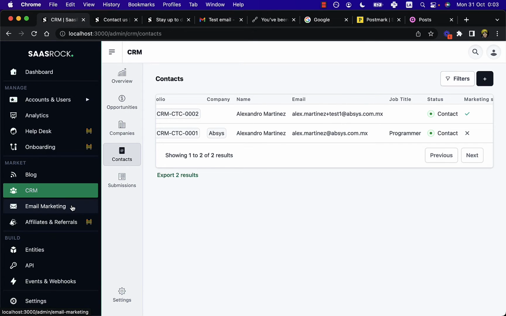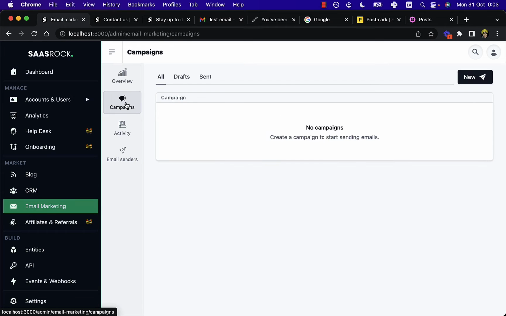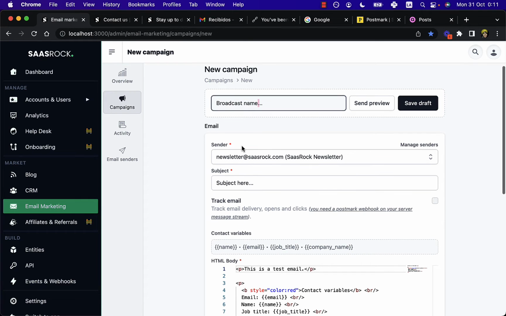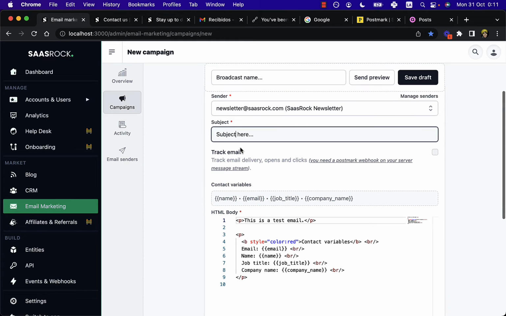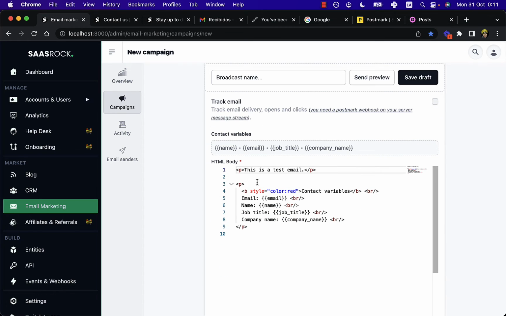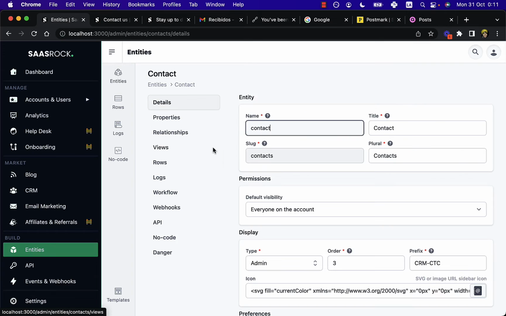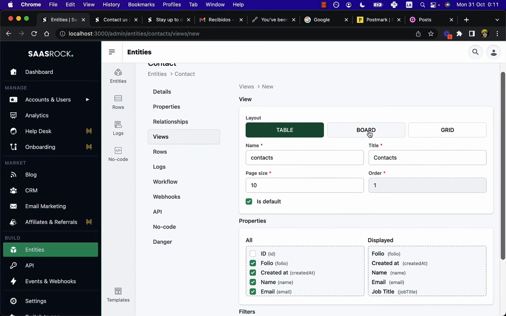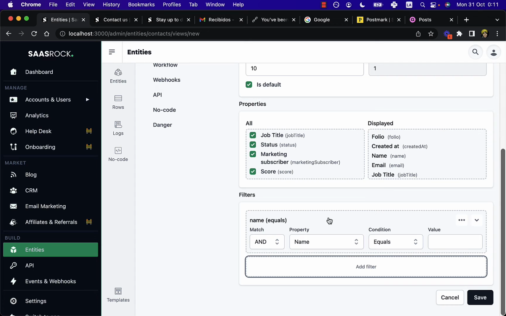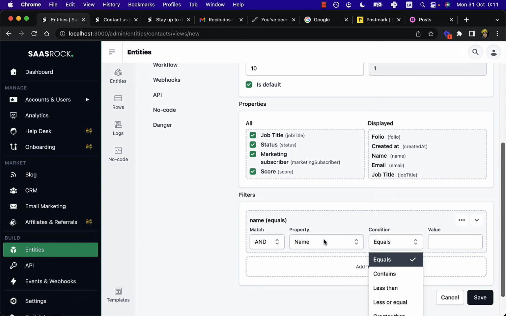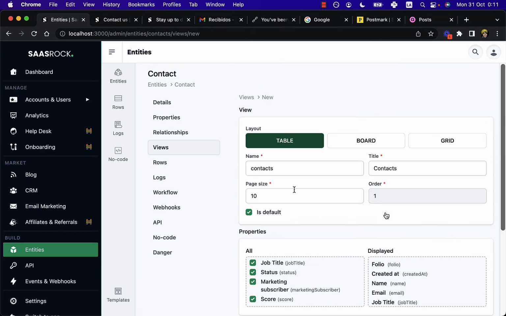So you can use that to create campaigns. Campaigns have names, a sender, a subject, whether it will track or not, and the HTML and the contact list. These lists are actually entity views, like the contacts here, where you can create a contact view with custom filters. So for example, job titles that contain programmers.